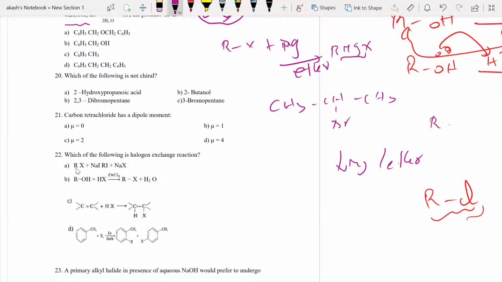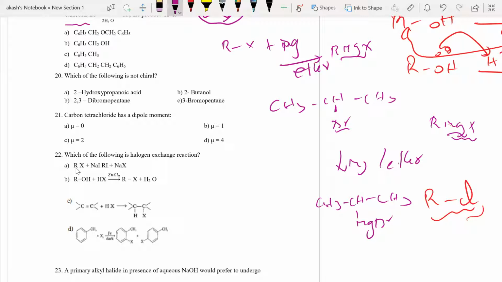It's easy to write RMgX, very simple. But when an actual compound is given, you have to understand that whichever carbon atom possesses Br, that carbon atom will possess MgBr, or MgX. So if I write the structure properly, it would be CH3CH(MgBr)CH3. This is how we write.